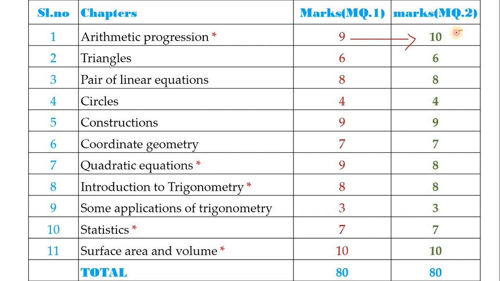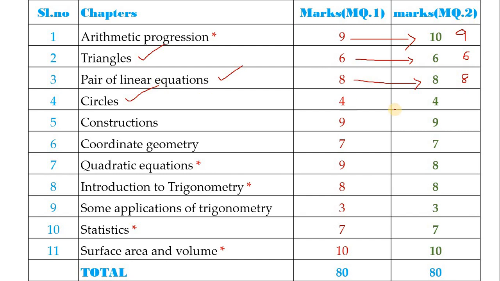I guess in the board exam they will definitely ask for 9 marks. Next, let us move on to the triangles chapter, children. In both the question papers they asked for 6 marks, hence you will definitely get 6 marks from the triangles chapter. Next, let us move on to pair of linear equations. In both the model question papers they asked for 8 marks only, so definitely you will get 8 marks.